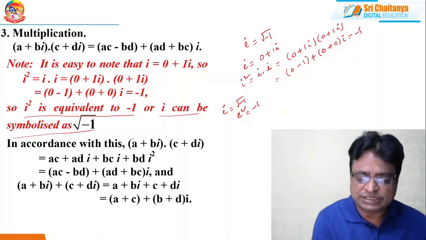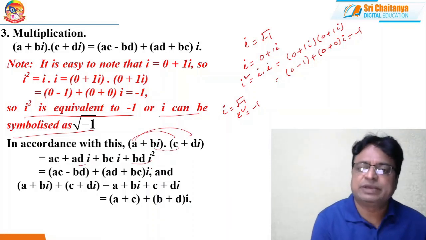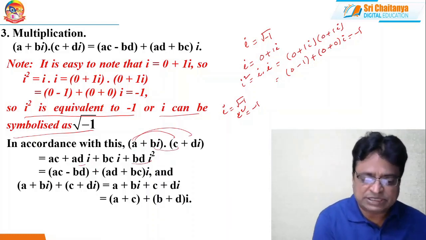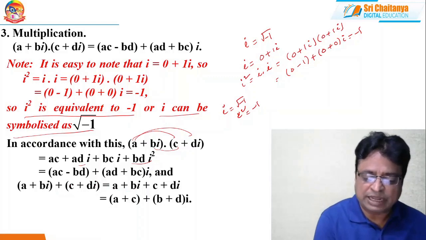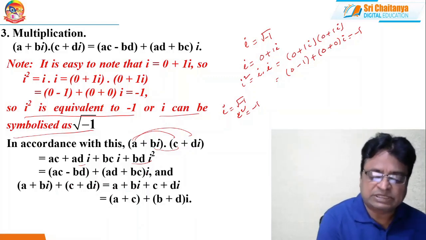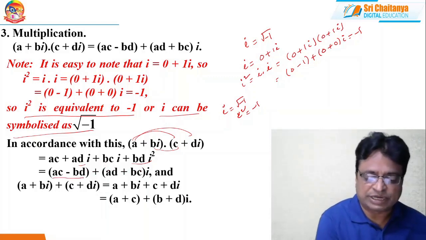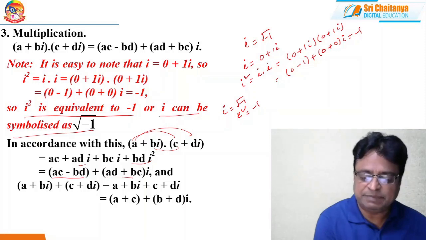So this is ac, this is ad into i, this is bc into i, and this is bd i square. Now i square is equal to minus 1 as I mentioned above. Therefore, I can bring all i terms to one side and the remaining non-i terms to another side. So it becomes ac minus bd plus (ad plus bc) into i.